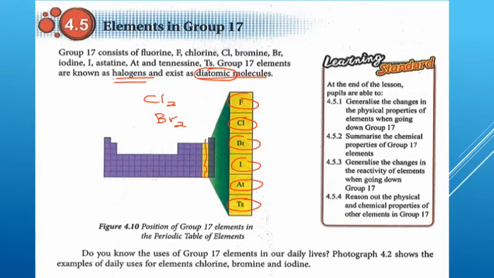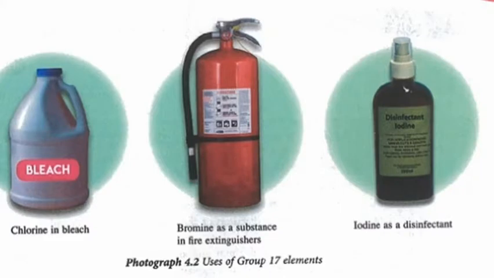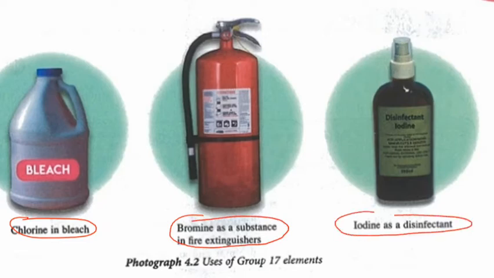So these are the uses of group 17 elements, examples of uses in our daily life. Chlorine in bleach, bromine as a substance in fire extinguishers, and iodine as a disinfectant.